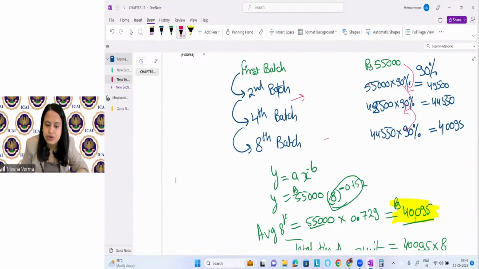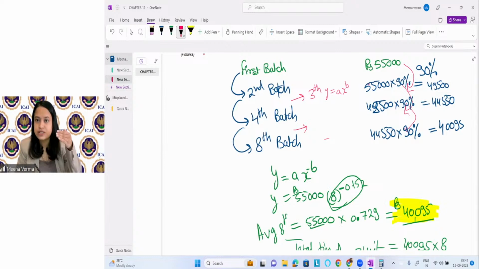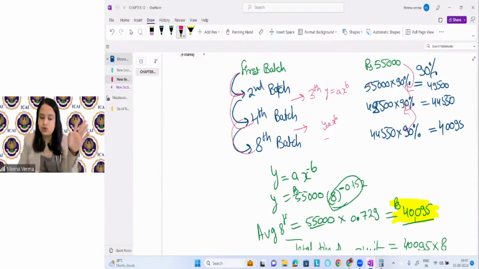If you want to find out the time or cost for the third unit, you can apply this formula, right? Y equals AX^B. If you want to find it for in-between units, 5 units, 6 units, 7 units, you can use the formula. But when you are using the formula, you need to know the logarithm, anti-logarithm, and other things, right? So in case the question is related to just double units, 1 to 2, 2 to 4, 4 to 8, 8 to 16, 16 to 32, so when the production is double, you can apply it directly also. You can get the answer very easily.